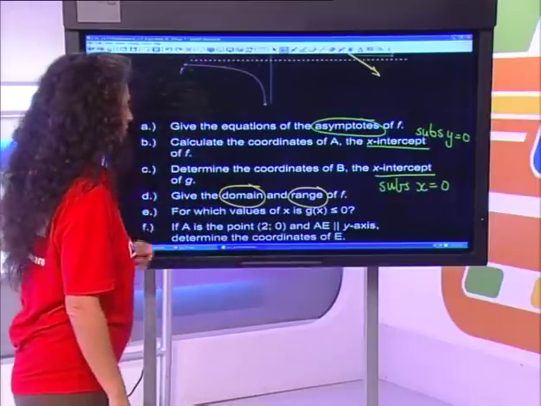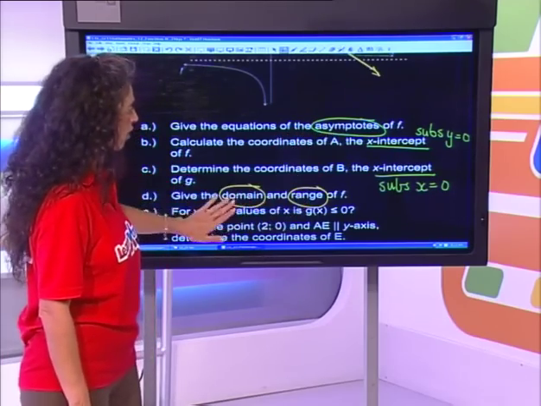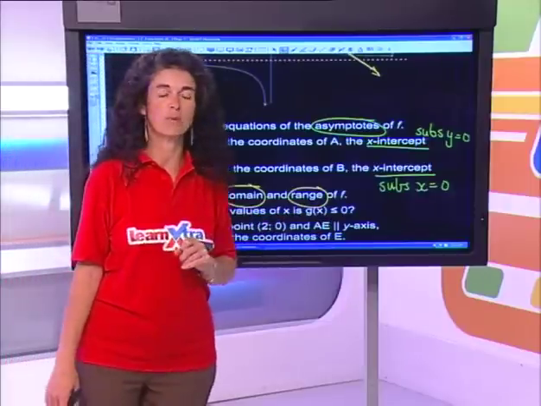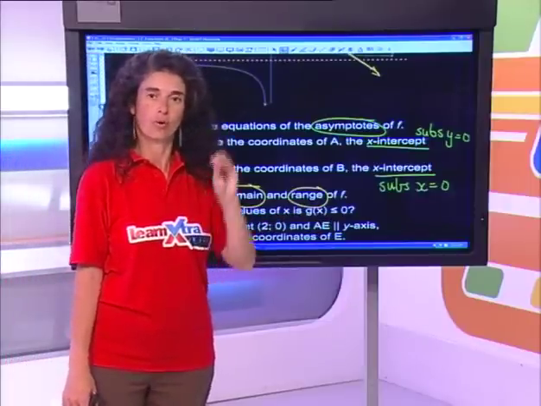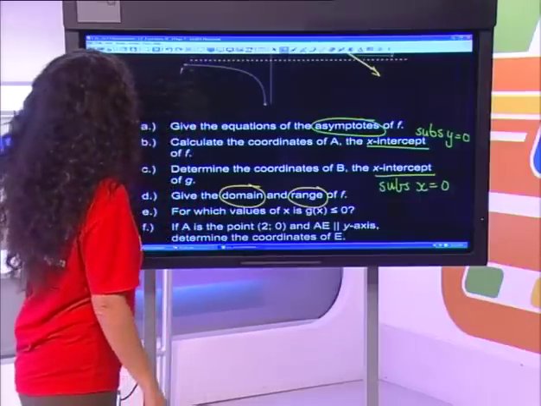Right, and then we've got some coordinate work. Okay, so as you can see, those asymptotes, domain, range, intercepts, whether a function is positive or negative, all those are always being asked, and so we need to understand what they mean. Right, so let's go back to the function.